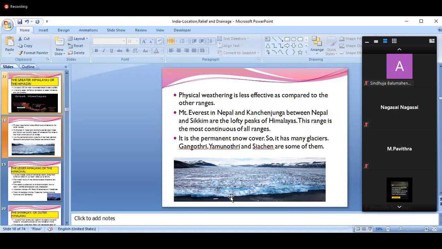This range is the most continuous of all the ranges. So we already saw it is the most continuous. It doesn't have any segregations or discontinuity between them. It also has permanent snow cover. So here we can see many glaciers. The Gangotri, Yamunotri, and Siachen are some of the important glaciers found here.